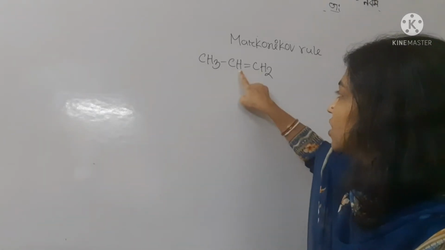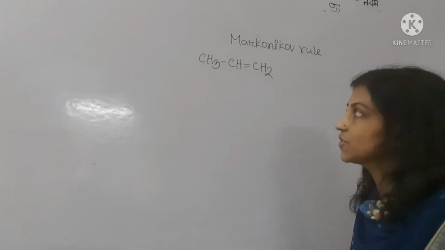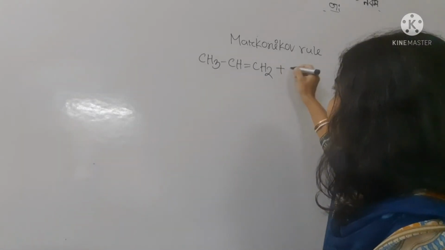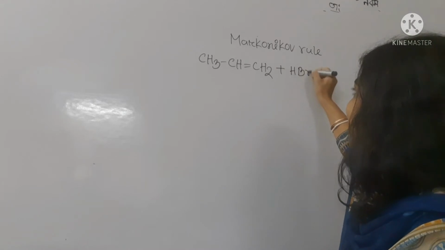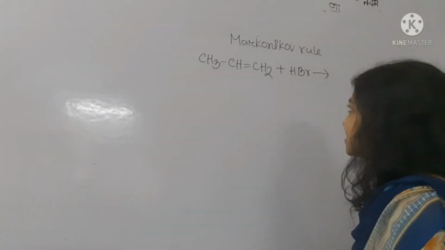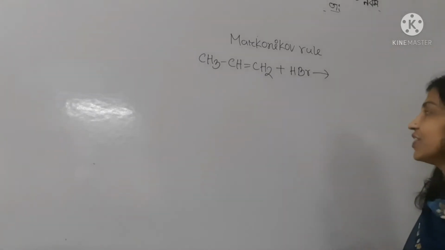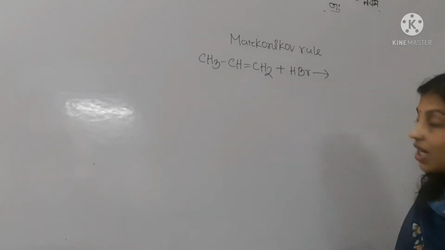The two double bonded carbons do not bear the same number of hydrogen, so it is an unsymmetrical compound. It reacts with another unsymmetrical reagent, HBr, which is unsymmetrical because the size of the cation and anion is totally different.